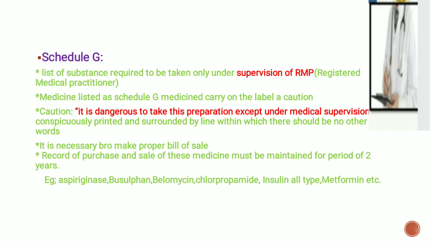It is necessary to make a proper bill of sale. Records of purchase and sale of these medicines must be maintained for a period of 2 months. For example, asparaginase, busulfan, bleomycin, chlorpropamide, all types of insulins, metformin, etc.